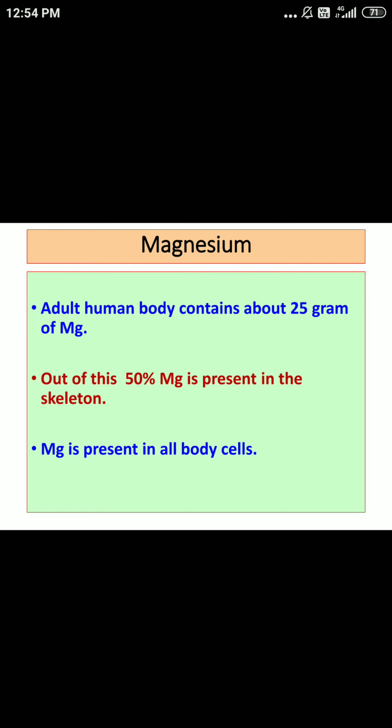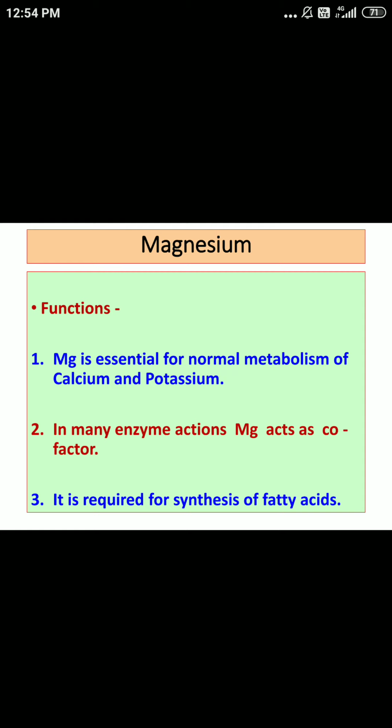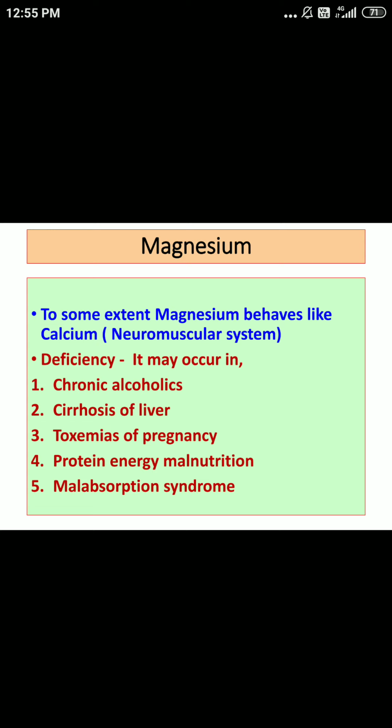Magnesium is required for normal metabolism of calcium and potassium. As far as other functions are concerned, in many enzyme actions, magnesium acts as a cofactor. On the arrow in different reactions, you might have seen Mg2 plus. So it is playing an important role in various enzyme actions as a cofactor. It is further required for synthesis of fatty acids.